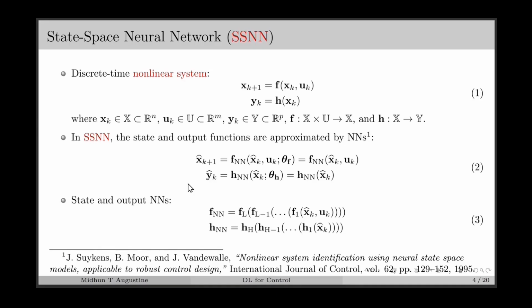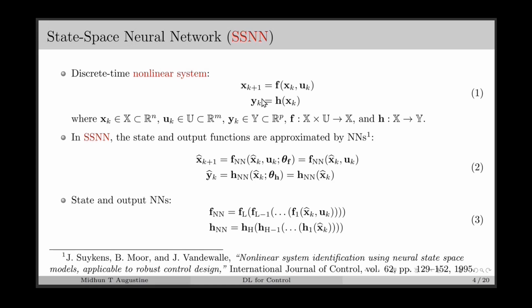In general, a state-space neural network or SSNN can be used for approximating a discrete-time nonlinear system represented in state space as in equation 1, where xk is the state vector, uk is the control input vector, yk is the output vector. f is a nonlinear function which maps the current state to the next state, and h is another nonlinear function which maps the current state to the current output. Here we can see that h is a static nonlinear function, and f is a dynamic nonlinear function.